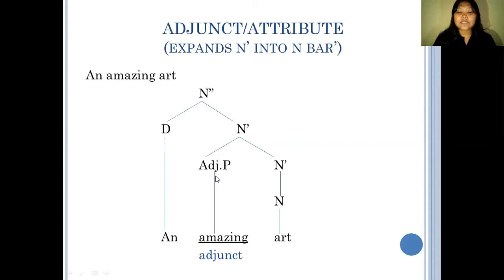The adjunct in this phrase is amazing, which is categorized as an adjective. So therefore, this is an adjectival phrase. But in noun phrase, this is called the adjunct, and this is the determiner, an.